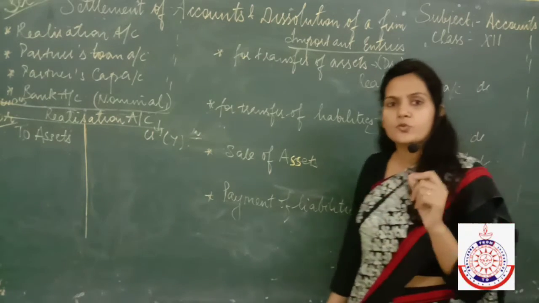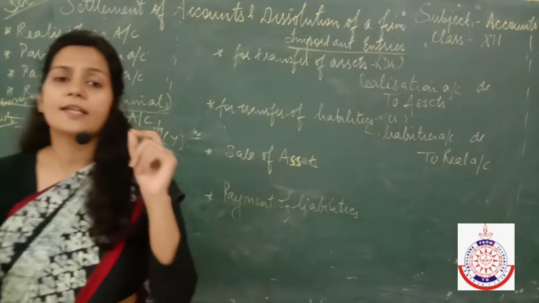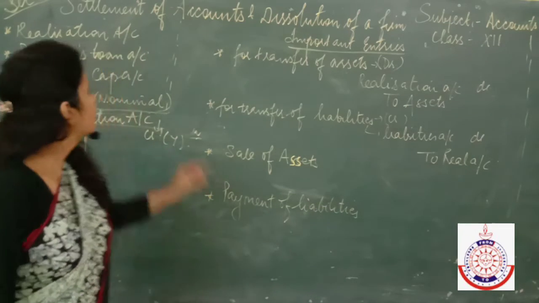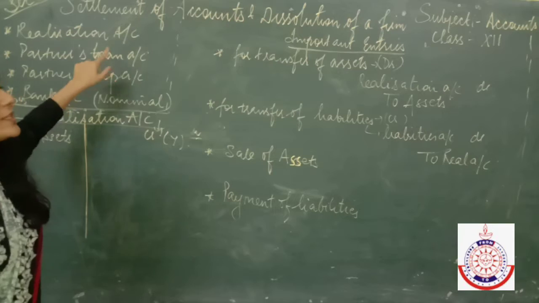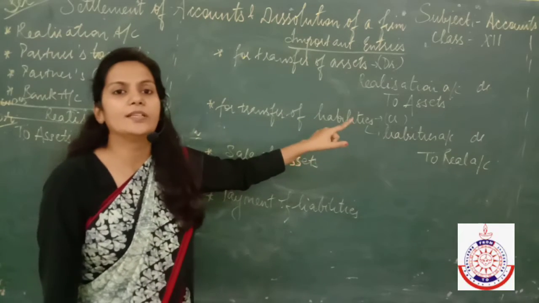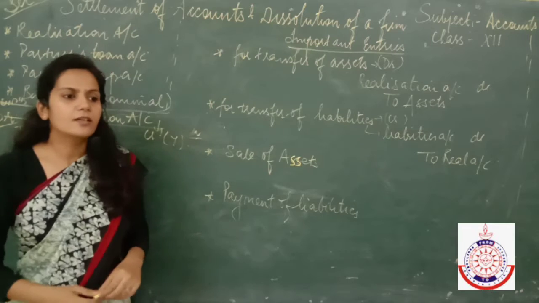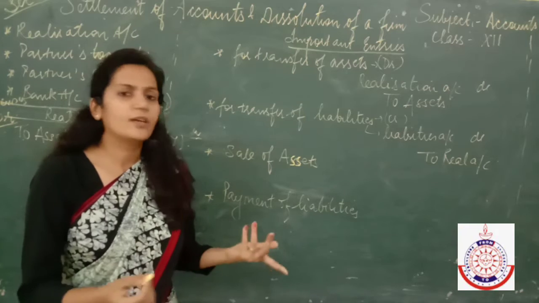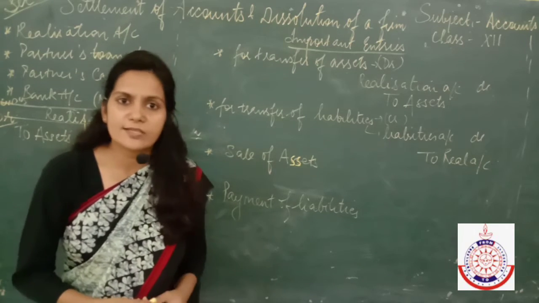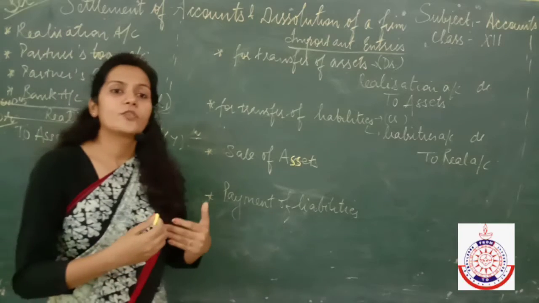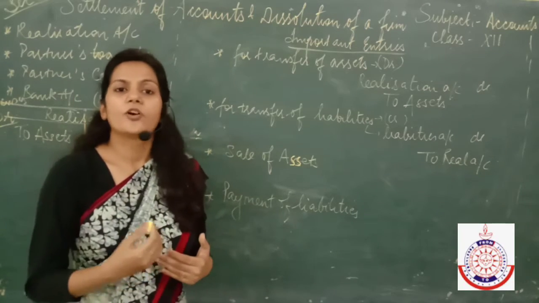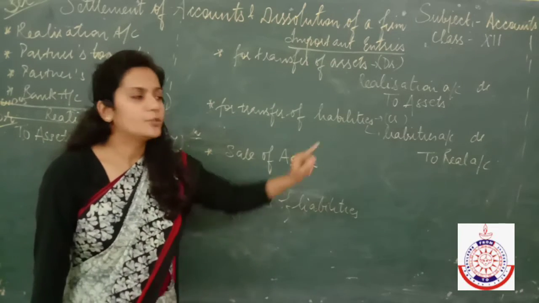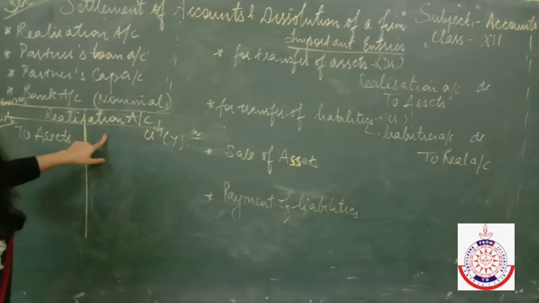But again, you need to note down a few points that undoubtedly we are going to transfer all the liabilities but except the partner's loan account. We just have to transfer the third party liabilities, the outside liabilities like bank loan, like creditors, like bills of payment, bills of exchange, or you may say bills payables. Fine. Or suppose if you have taken loan from any of your relative, any of your friend, so you have to transfer all such liabilities which are outside. Only those liabilities will be transferred to realization account.